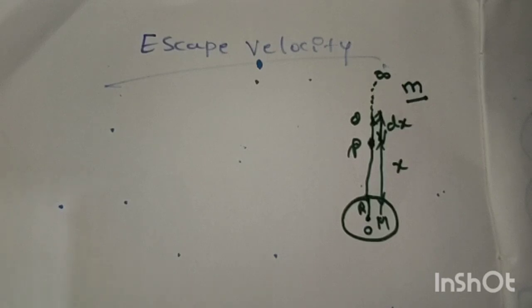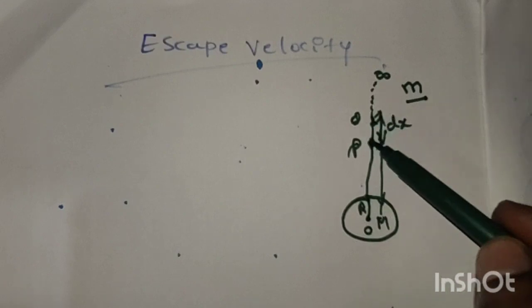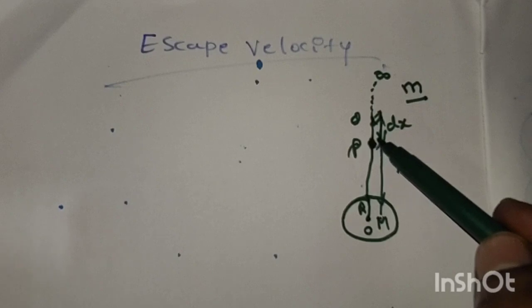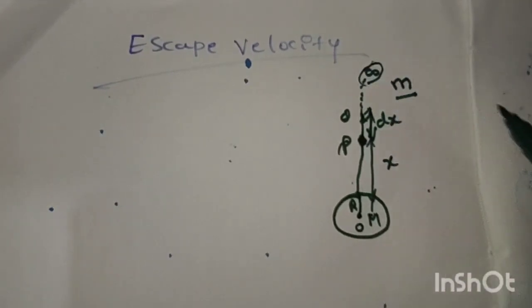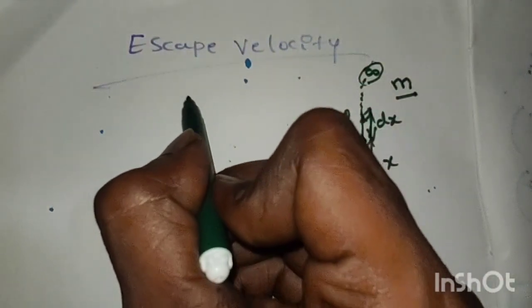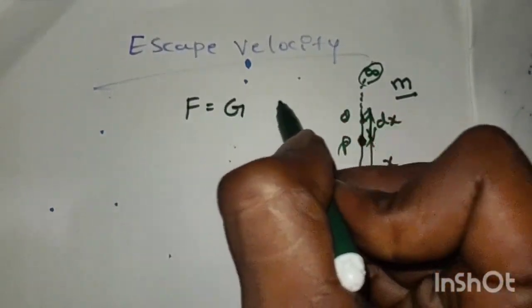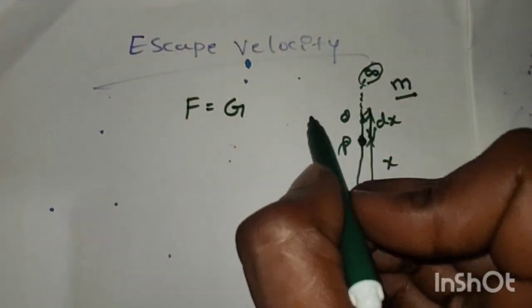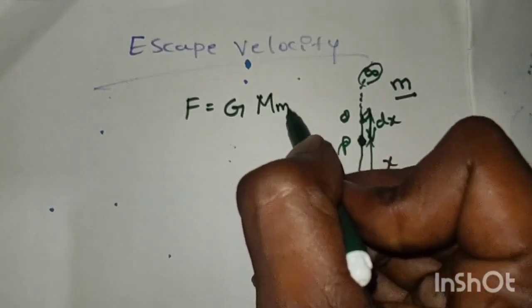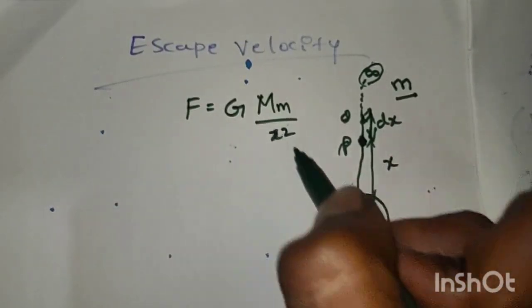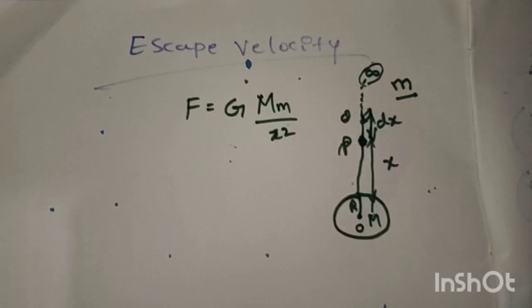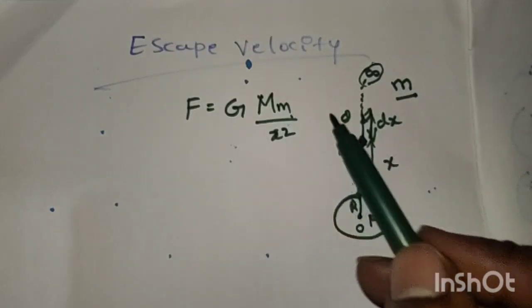When a force acts on a body at point P, we call the far point infinity, because that body never comes back. So we are applying a force on the body, F equals G M m divided by x square, where G is the universal gravitational constant, M is the mass of the Earth, and m is the mass of the object.